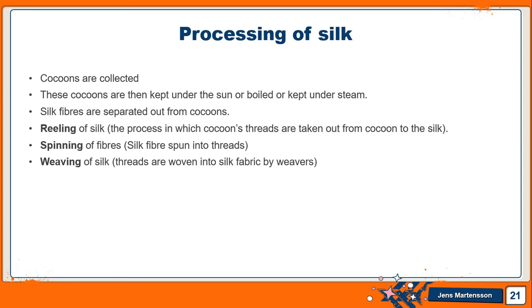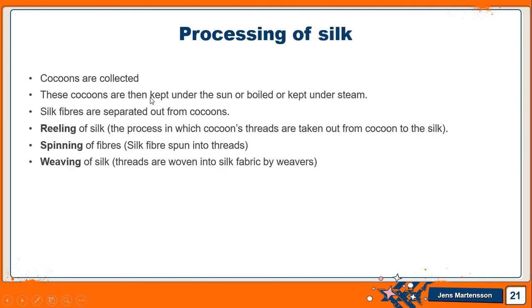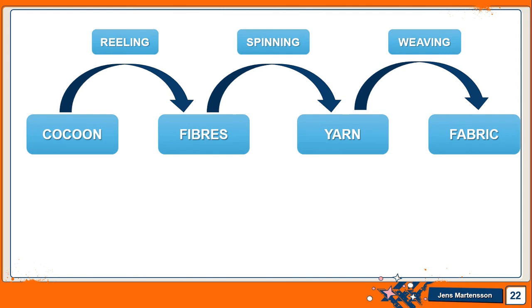After collecting this silk fiber, what will we do? We will do the spinning of the fiber. That means the silk fiber is spun into threads and converted into yarn. And after converting into yarn, what will we do? We will weave. So weaving of silk means threads are woven into a fabric by the weavers, right? So let's summarize what is actually happening.